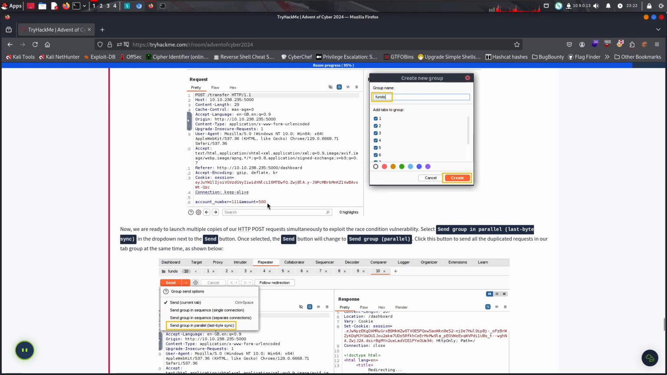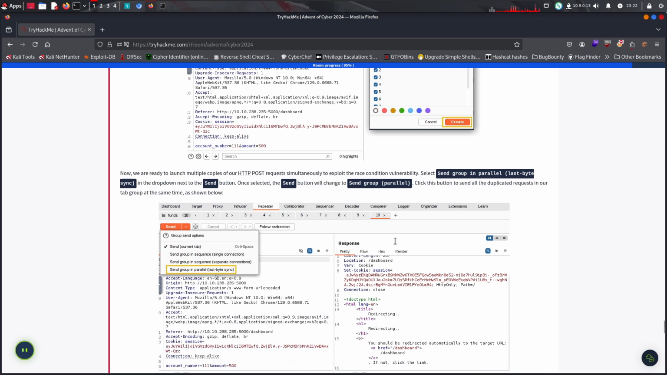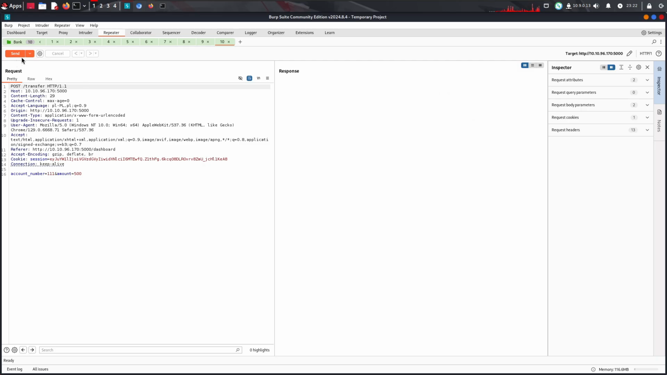Alright. Now we are ready to launch multiple copies of our HTTP POST request simultaneously to exploit the race condition vulnerability. Select send group in parallel, last byte sync, from the drop-down send button. Once you've selected it, the button will change to send group, and you click it to send all duplicated requests in our tab group at the same time, as shown below. Send group parallel.